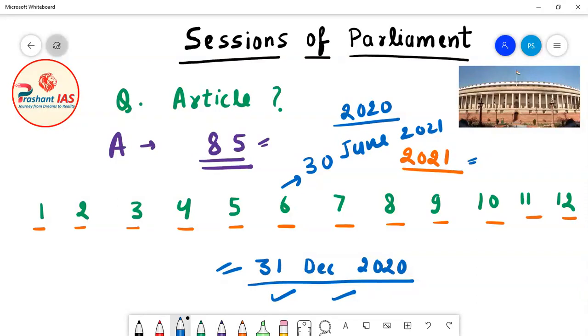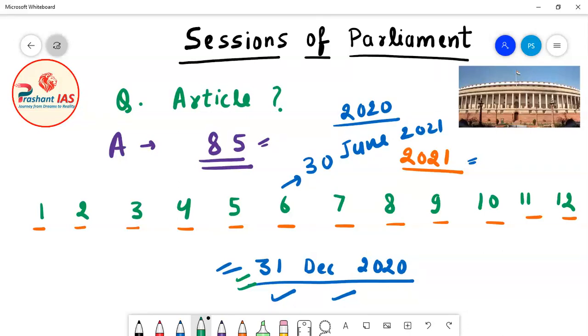I will explain what I want to say, but for the time being just understand the background I am explaining. The last session of parliament ended on 31st of December 2020. On this date the last sitting of the session happened, and on that day the session of parliament ended.